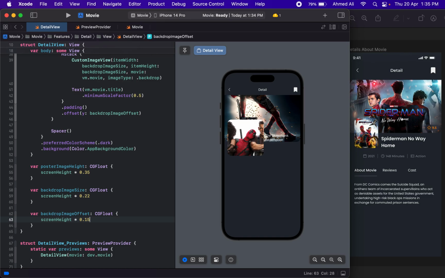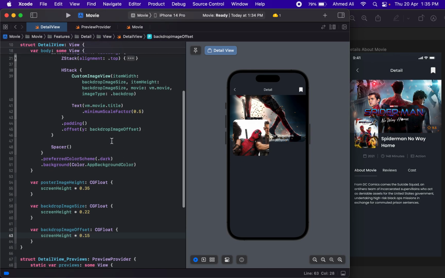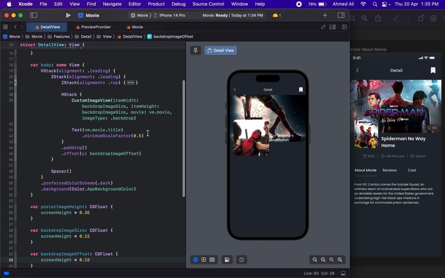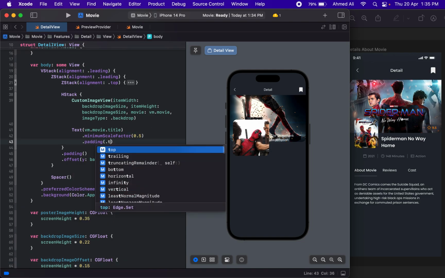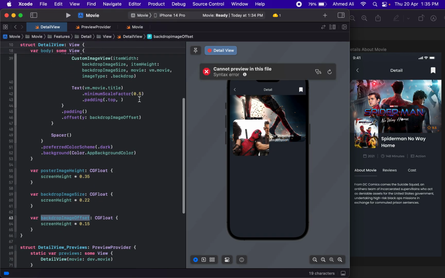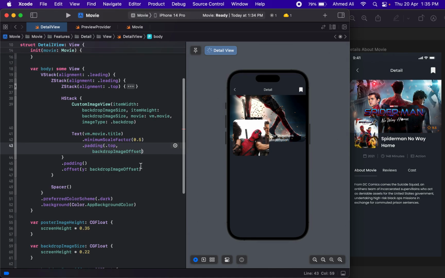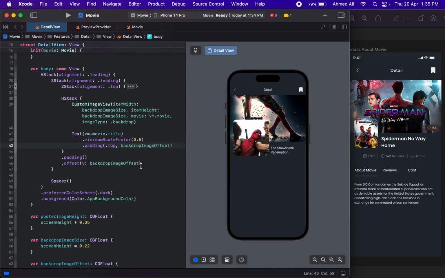Yeah, I think this looks fine. So the next thing we need to do is I think we need to have a padding for the title. Let's for now have the offset value and see how it looks. So yeah, it looks fine.